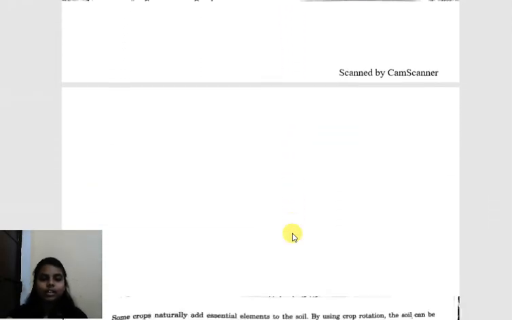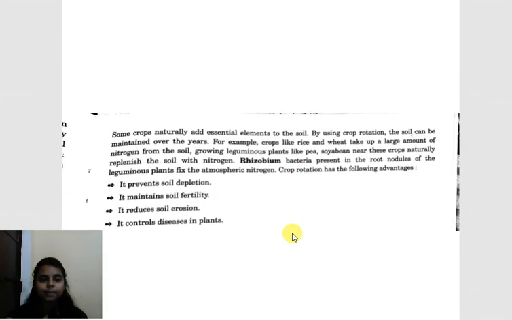So what are the advantages of crop rotation? Here, it prevents soil depletion. If we change the crops, then it prevents soil depletion. It maintains soil fertility, as the depletion is replenished by the leguminous plants like pea, soybean, because leguminous plants have rhizobium in their root nodules. It reduces soil erosion and it controls diseases in plants. These are the advantages of crop rotation.